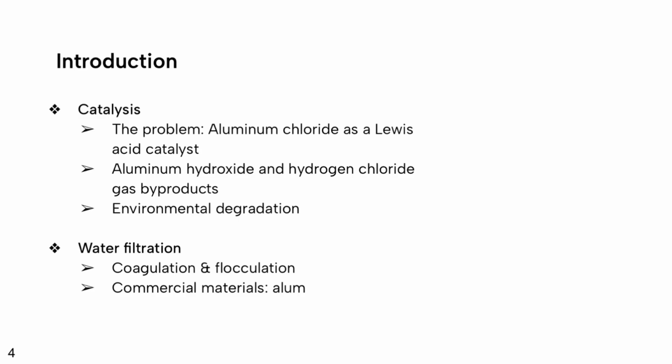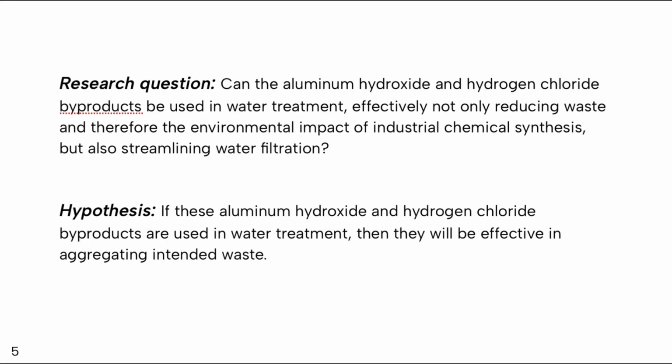Currently, the sequence of coagulation and flocculation is prevalent in industrial water filtration. Coagulation functions to destabilize suspended particles, and flocculation collects them into clumps for easier removal. Commercially, some of the most common materials used in this process are alum, or potassium aluminum sulfate, and PAC, or polyaluminum chlorides, which are both notably aluminum compounds, effective because of the charged aluminum ions that they release. This then raised the question, can the aluminum hydroxide byproducts be used in water treatment, effectively not only reducing waste and therefore the environmental impact of industrial chemical synthesis, but also working to streamline water filtration?